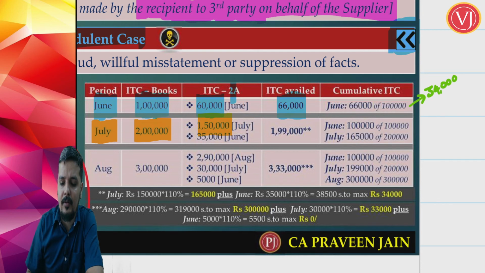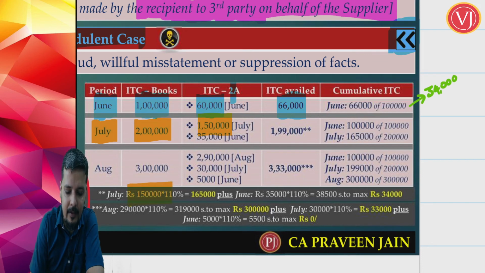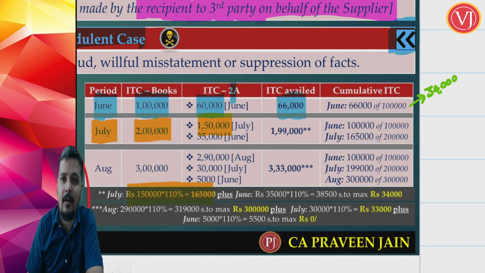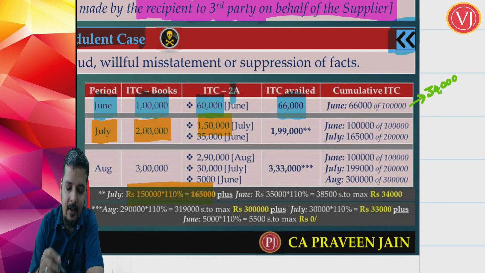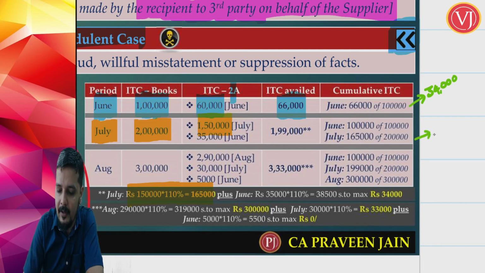So what credit can I take? For July I can take 1,50,000 multiplied by 110%, that is 1,65,000, or 2 lakhs, whichever is lower. So I am going to take 1,65,000, which means there is a leftover credit of 35,000 for July.